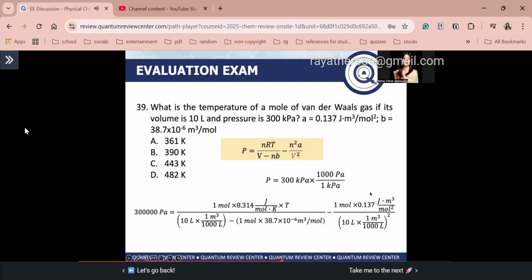So solving guys, all you have to do is shift solve and you will get temperature is equal to 359 Kelvin. Ang nearest dyan guys is si letter A.